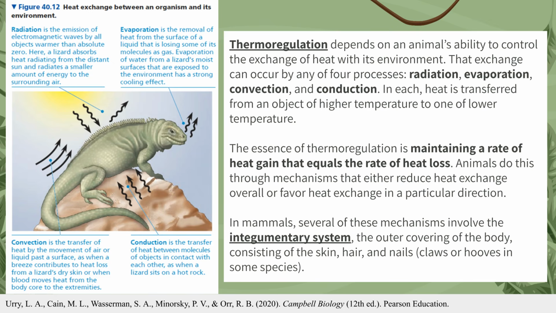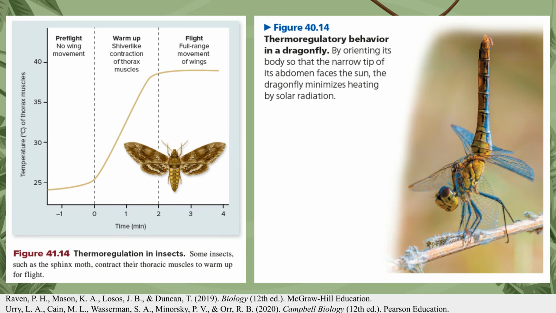Convection is the transfer of heat by the movement of air or liquid past a surface. This process occurs as a breeze moves air past the lizard's dry skin, carrying heat away from the body. Conduction is the direct transfer of heat between objects in contact. When the lizard sits on a hot rock, heat is directly transferred from the warmer surface of the rock to the lizard's body through physical contact. Animals have evolved diverse adaptations to manage these heat exchange processes. Some insects, like the sphinx moth, shiver their thoracic muscles to warm up before flight. Dragonflies may orient their bodies away from the sun to minimize solar radiation.